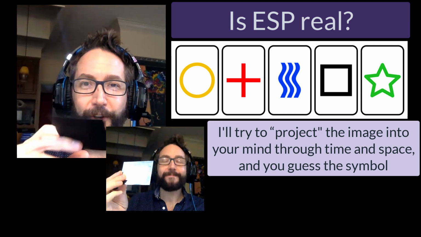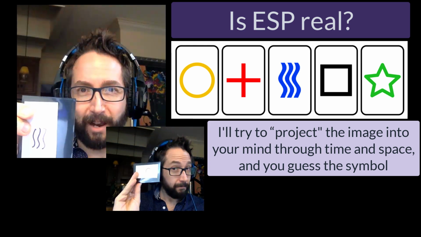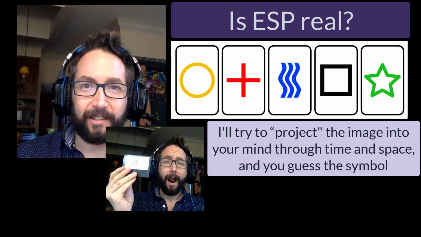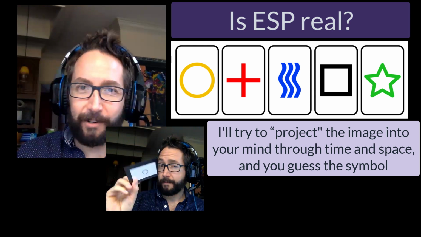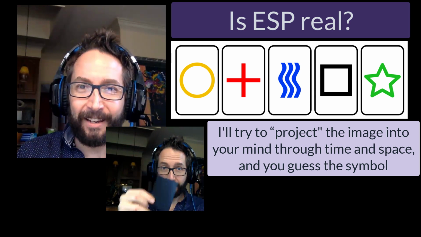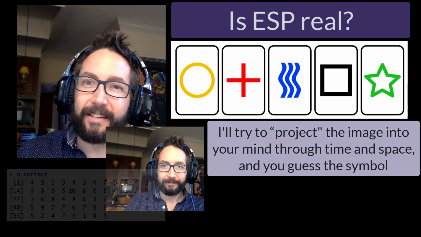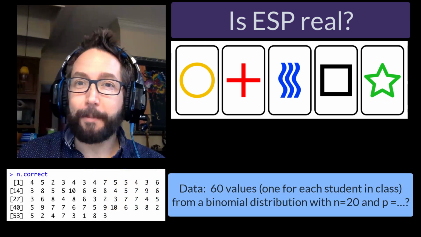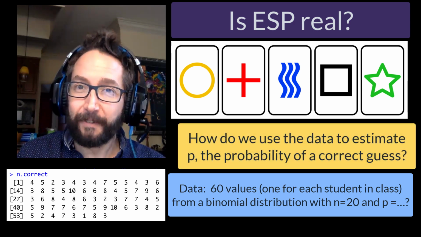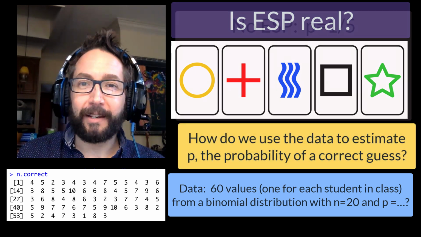So this is the third card that I've shown. Maybe you've gotten 1 correct, no correct, 2 correct, etc. After I've shown all 20 cards, if I were to repeat this again and again, how could I use this data to come up with a good guess for what P might be in this case, the probability of correctly identifying the card that's being displayed?